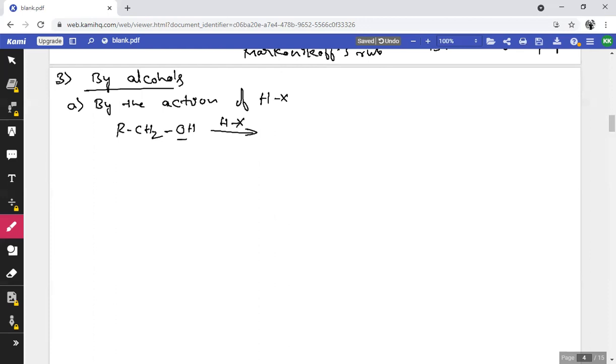Here the product obtained is RCH2X. So the X group replaces the OH group in the alcohol, and the OH- group is attached to the H+ of HX, forming a water molecule. And the second type, by the alcohol, is by the action of phosphorus halides.